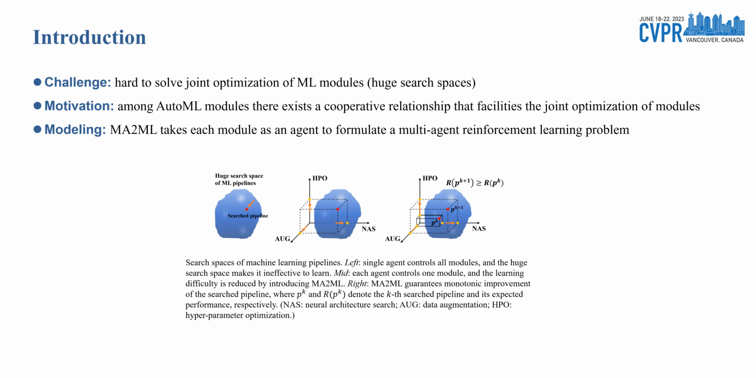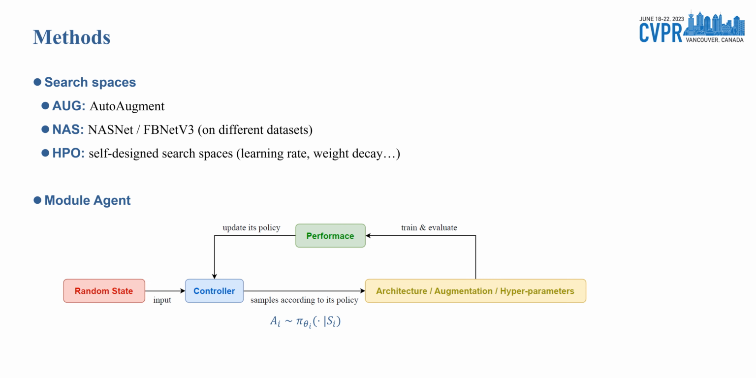MA2ML takes each module as an agent and the final performance as a reward to formulate a multi-agent reinforcement learning problem. MA2ML is a general framework for joint optimization in AutoML. For ease of presentation, we use the joint optimization of data augmentation, neural architecture, and hyperparameters for image classification tasks as an example to elaborate MA2ML.